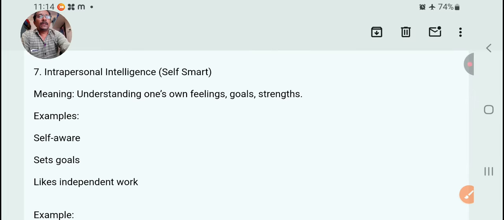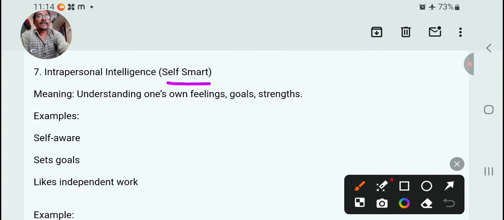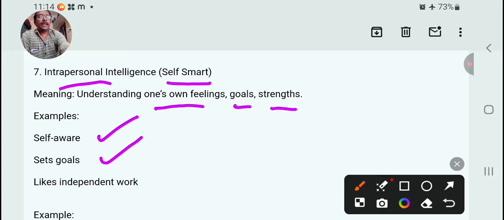The seventh one, intrapersonal intelligence. Self, about self, intrapersonal. Understanding one's own feelings, goals, strengths. For example, self-aware, sets goals, likes independent work.